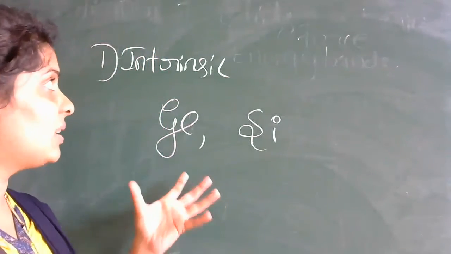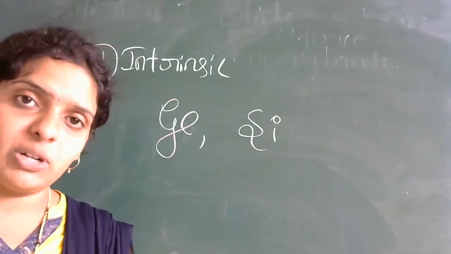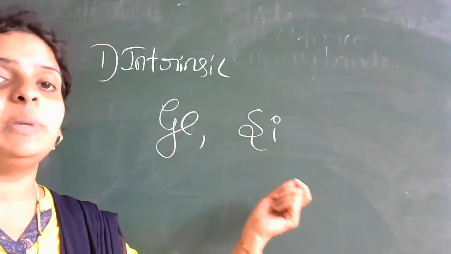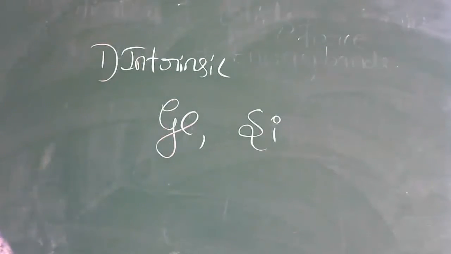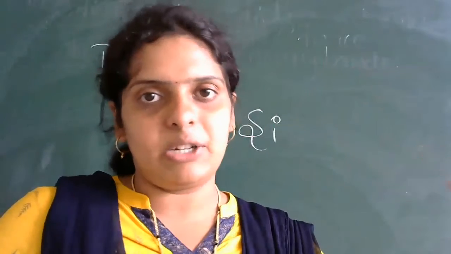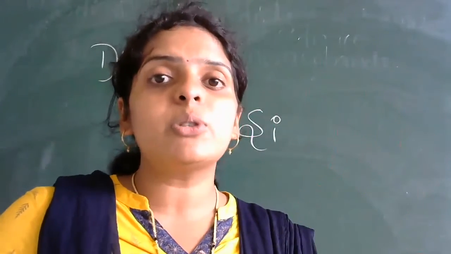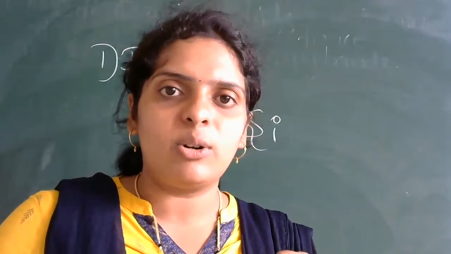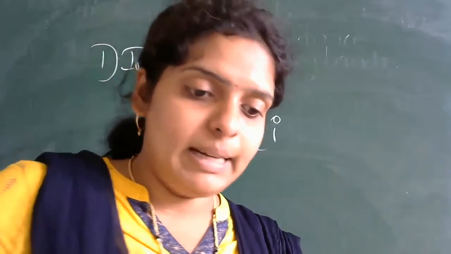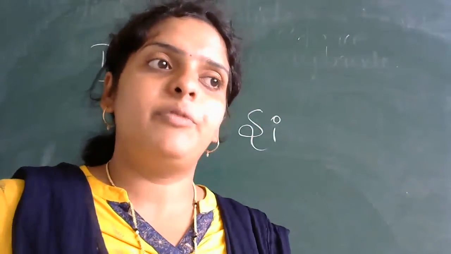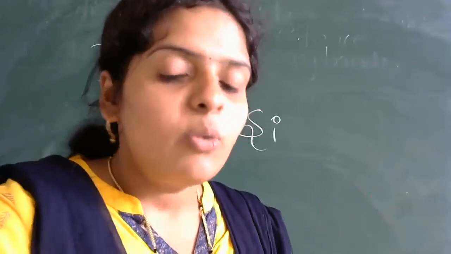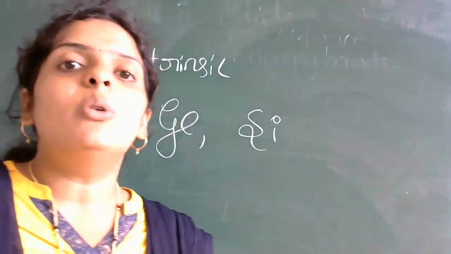Okay, so you know the atomic number. Intrinsic semiconductors are the purest semiconductors. Examples of intrinsic semiconductors are germanium and silicon. Atomic numbers of germanium and silicon are 32 and 14 respectively. If you write the electronic configuration, the outermost orbit consists of, do you know how many electrons? How many electrons are there in the outermost orbits of silicon and germanium? 4. It is a tetravalent substance. These two are tetravalent substances where 4 electrons are there in the outermost orbit.